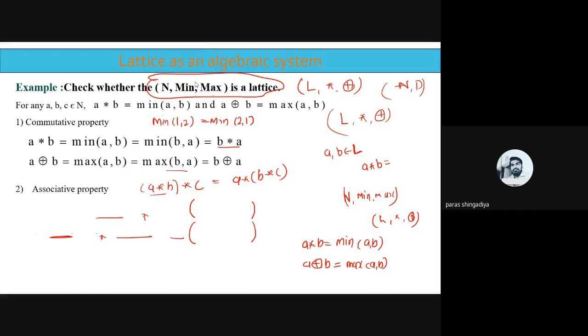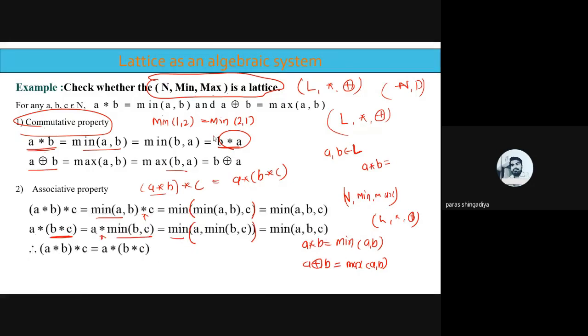Clear? Then after that we check the commutative property. In the commutative property we just check that A star B should be the same as B star A. Choose any two elements. A star B means the minimum of A, B. If you interchange them, the minimum of A, B is the same as the minimum of B, A. That is an obvious, simple result. The minimum of 1, 2 is the same as the minimum of 2, 1; both answers will be 1. And A ring sum B means the maximum of A, B, which is the same as the maximum of B, A, and that is equal to B ring sum A. So the commutative property is verified for any two elements of the set. A star B is always B star A, and A ring sum B is always B ring sum A.